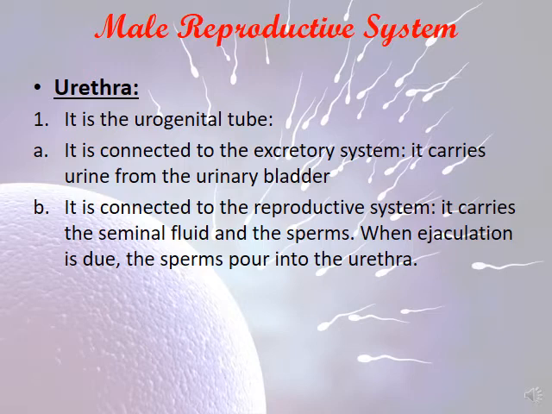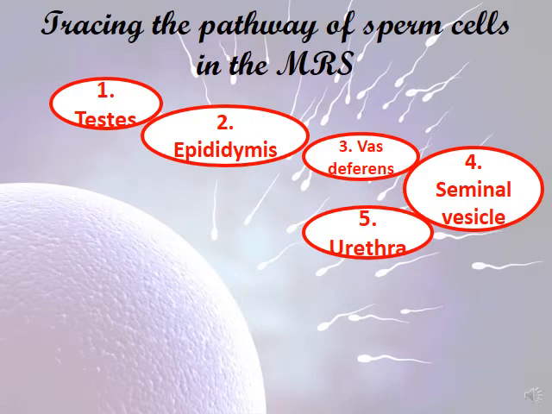It carries the seminal fluid and the sperms. When ejaculation is due, the sperm cells pour into the urethra. So here we have the pathway completed. Number 1, we have the testes. Number 2, epididymis. Number 3, vas deferens. Number 4, seminal vesicle. And number 5, urethra.